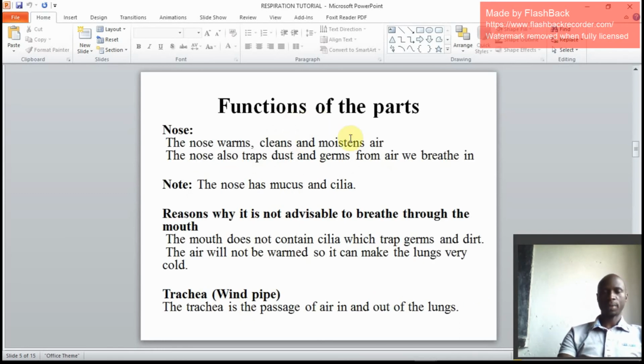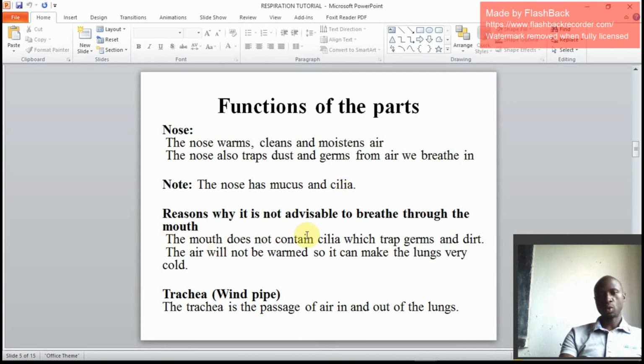We now look at the functions of the parts. We start with the nose. The nose warms, cleans, and moistens air. We have three things that occur to air when it reaches the nose. Air will be warmed, air will be cleaned by cilia, and air will be moistened by mucus. The nose also traps dust and germs from the air we breathe in. That is another role. The nose has mucus. We have seen that the mucus is meant to moisten air. Then we also have smaller hairs that we call cilia, and cilia are meant to trap dust and germs.